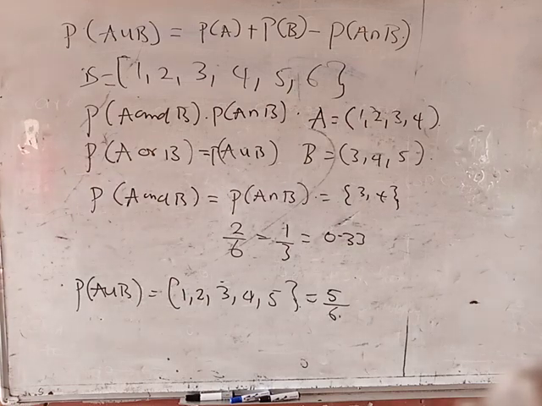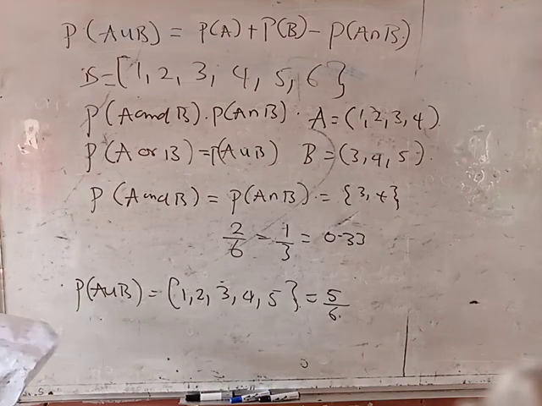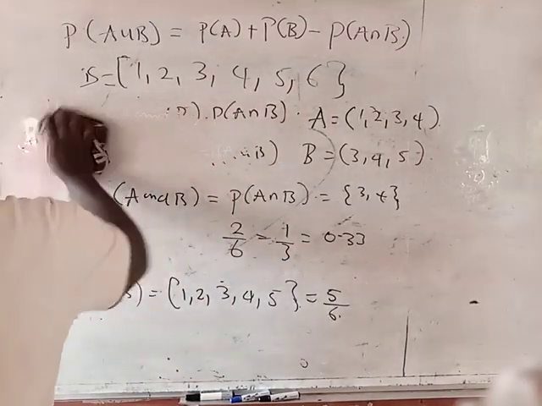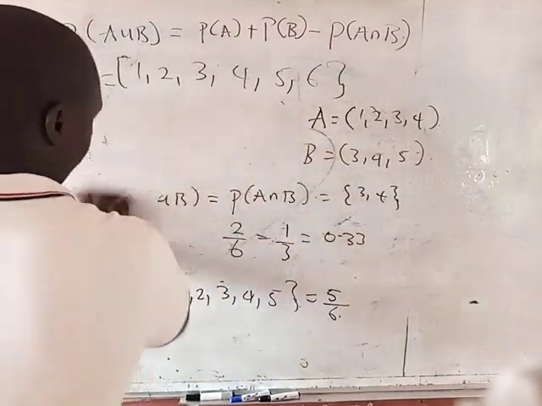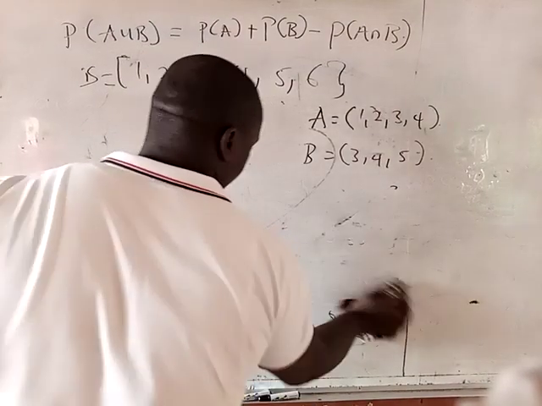Now, if for example I say you should find the complement of A, it is something very simple.